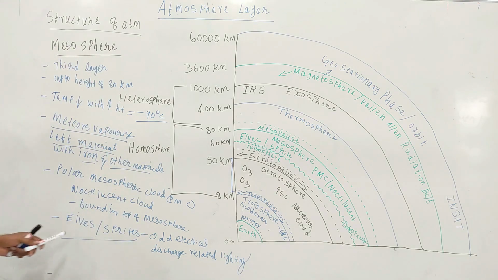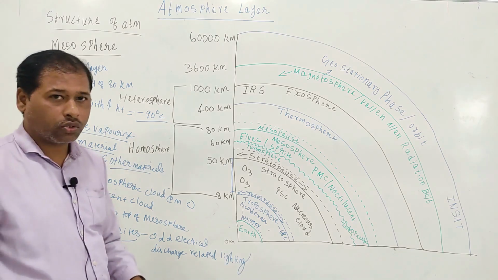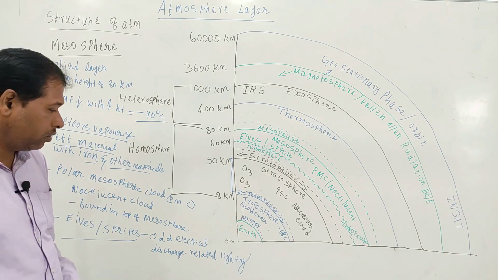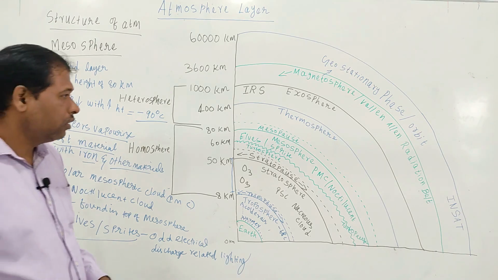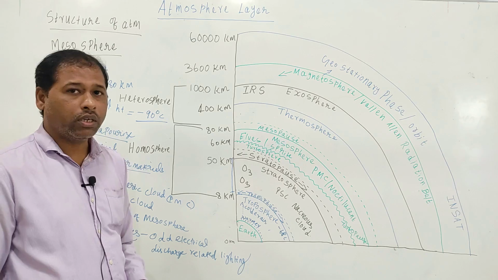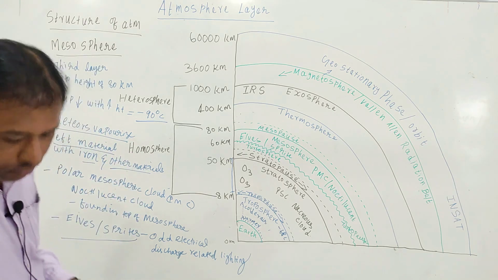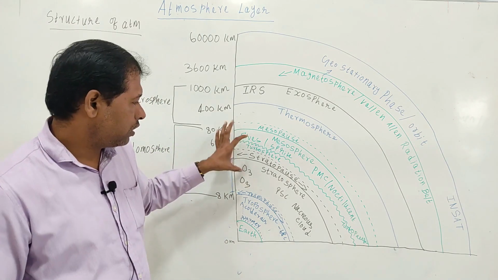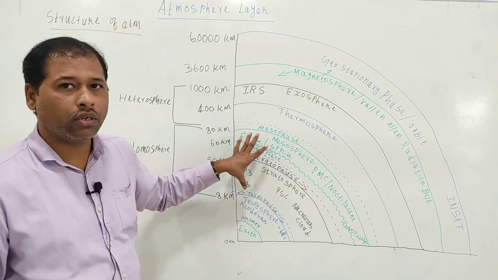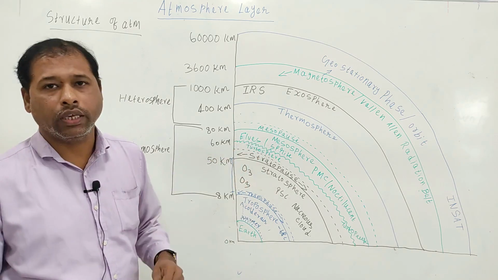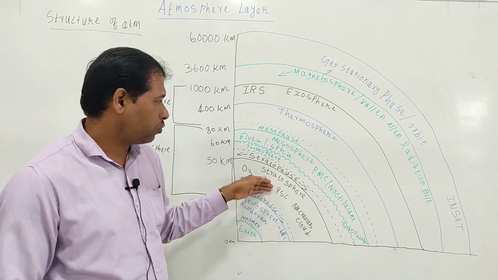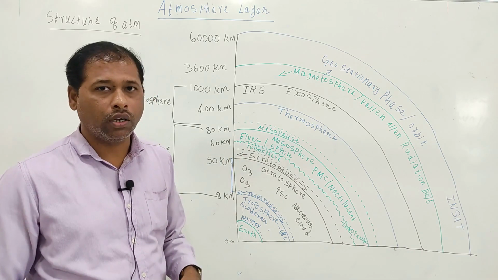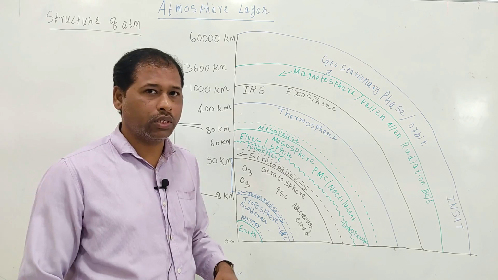Here you can also find ELVES or sprites, which are odd electrical discharges related to lightning. Okay, so this is all about the mesosphere. Sometimes the stratosphere and mesosphere together are called the middle layer of Earth's atmosphere.